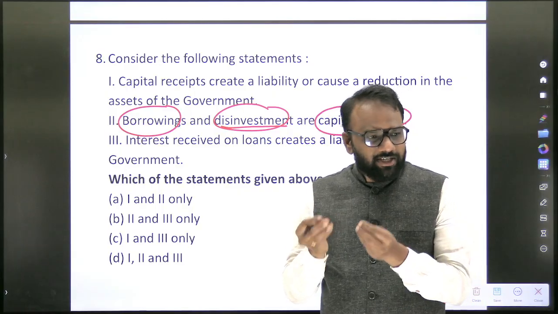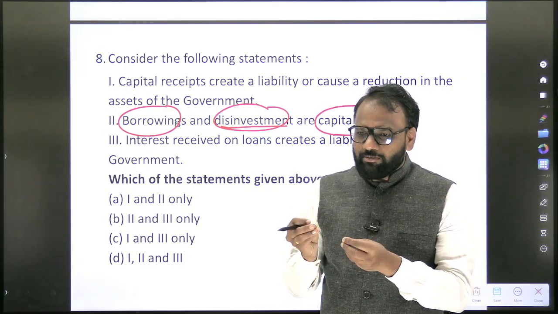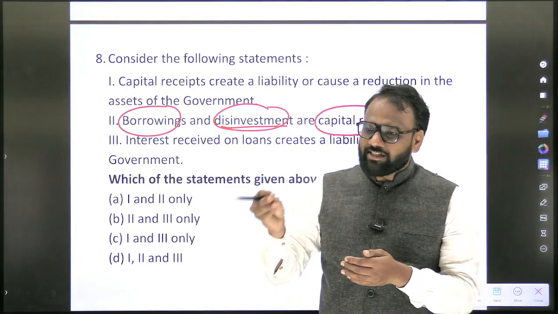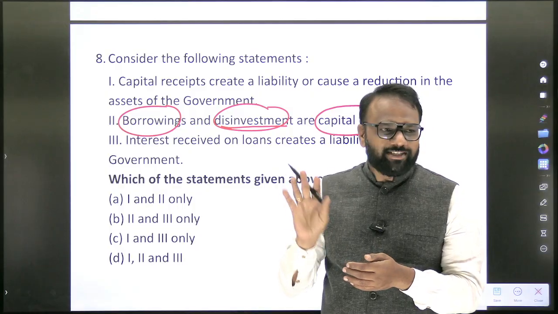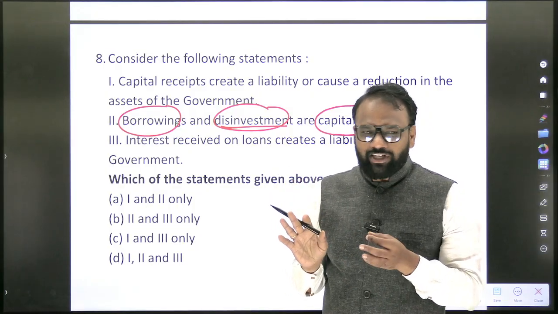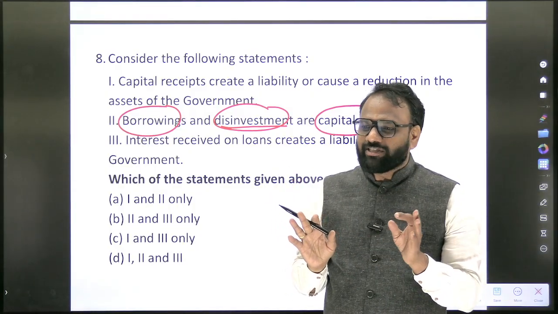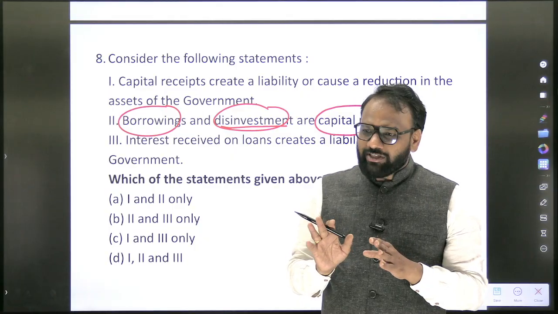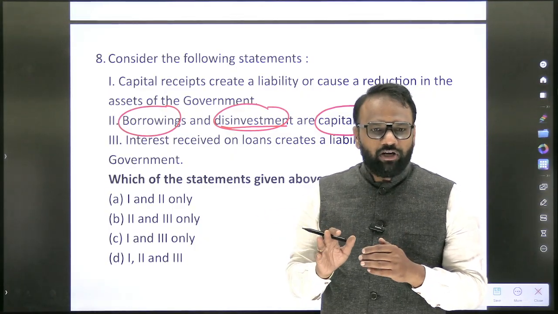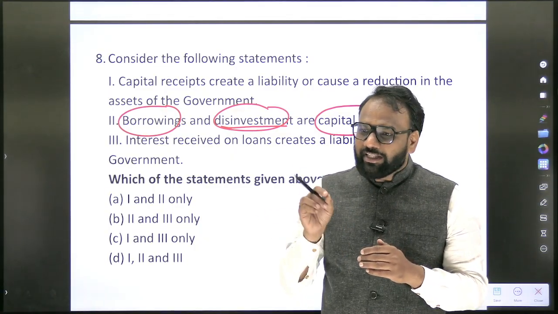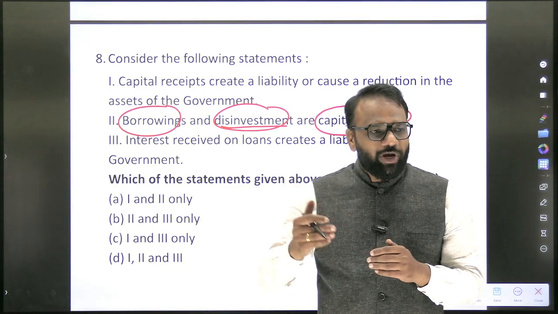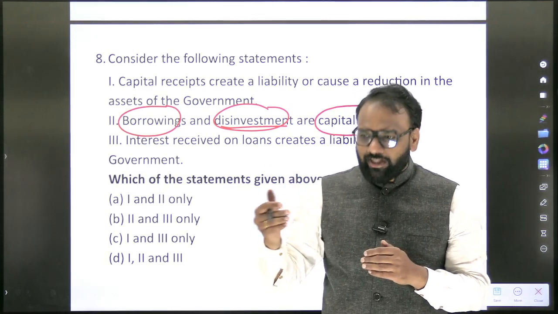Okay, there may be some extra schemes. Probably in the upcoming days, if I get time, I may discuss those extra schemes. But just for one or two schemes, you are not going to go through the economic survey and budget of 2026. I am not saying that they are not important. They are important, but we should also take into account the cost benefit ratio. How much time you are going to devote, how much marks you are going to get in the examination.